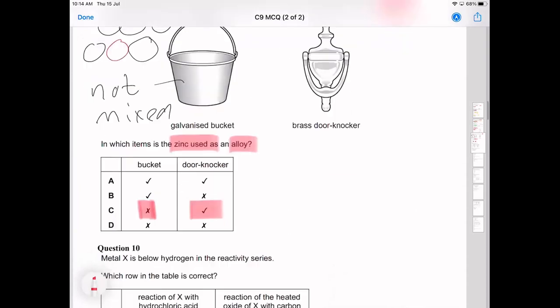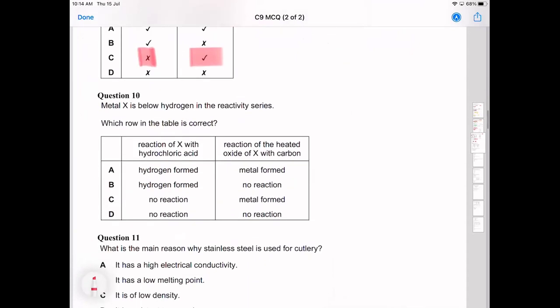It's not alloying them. Metal X is below hydrogen in the reactivity series. Which table is correct? Reaction with hydrochloric acid: no reaction, so you only react with acids if you're above hydrogen in the reactivity series. And then the reaction of the heated oxide with carbon: if you're below hydrogen, you're also below carbon, so in this case you would get the metal formed. Happy with that?